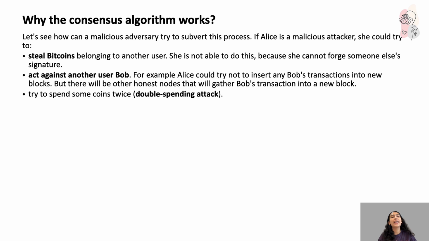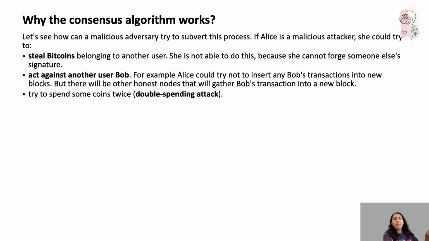So the last thing that she can try to do is spend some coins twice, a double spending attack. Here it's not money, not physical currency that I'm using. I have data which I am using to buy something, to have these transactions done. So it's data. Now let's say I am Alice and I want to transact with Bob.